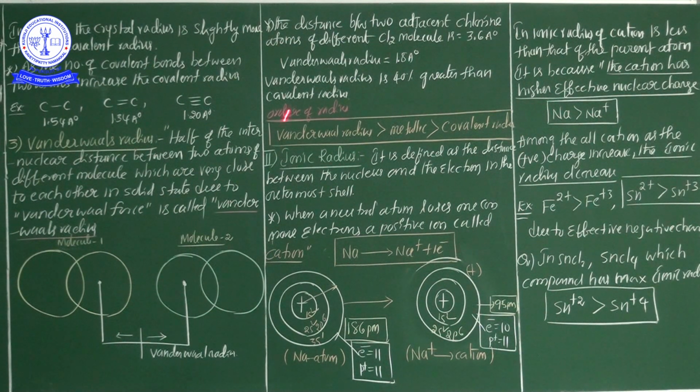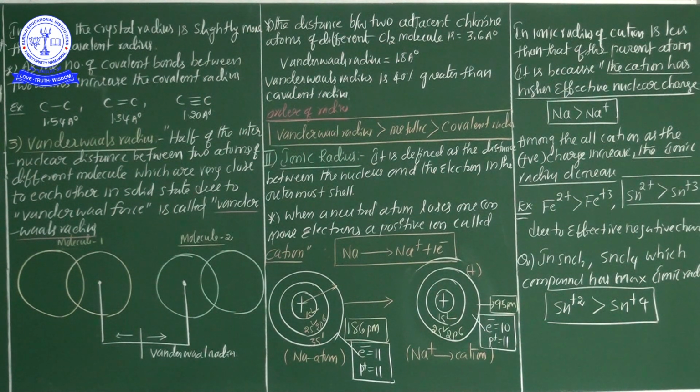Once again, I repeat this atomic radius briefly. What is the atomic radius? The distance between the center of the nucleus and the outermost orbit in an atom. That is the most important point. That is called the atomic radius. And atomic radius is not directly calculated in an atom because the electron cloud extends up to infinity. So how do we calculate atomic radius? From the internuclear distance of any two atoms.